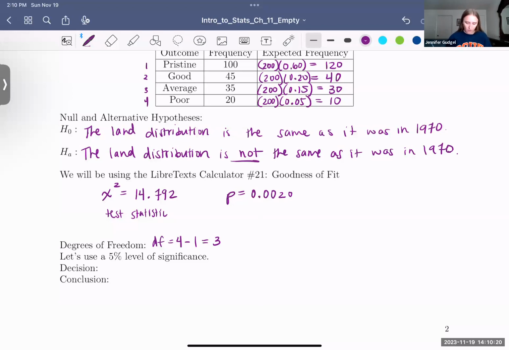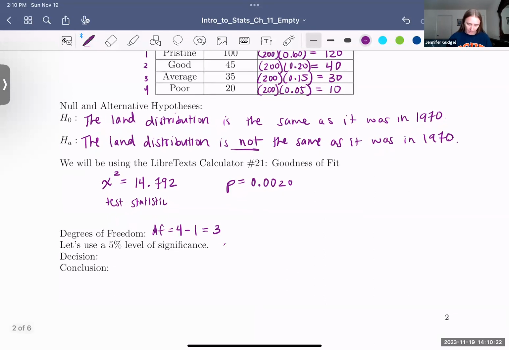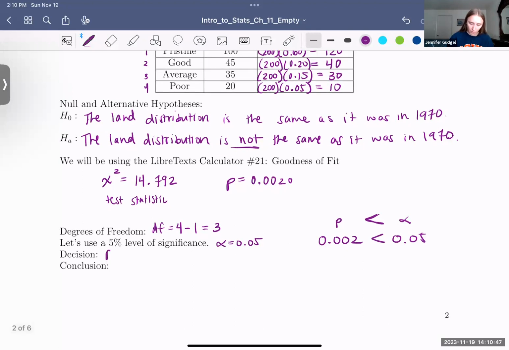All right, so we are comparing that alpha of 0.05 with our p-value, 0.002. And we have that alpha is bigger, or p is smaller. Remember, if the p is low, that means the null must go. So our decision is to reject H naught, reject the null hypothesis.